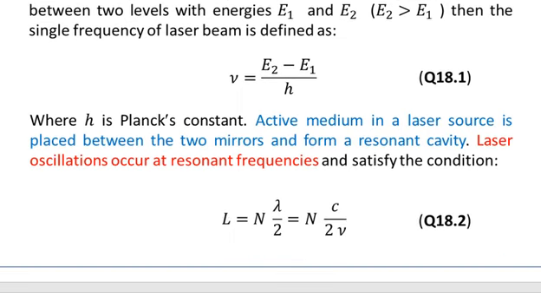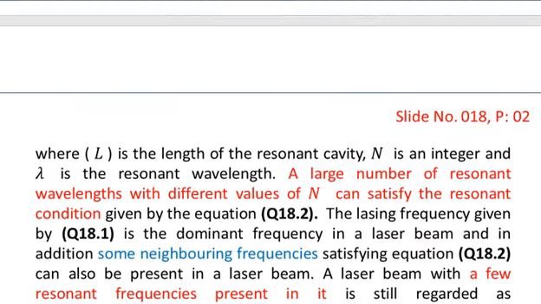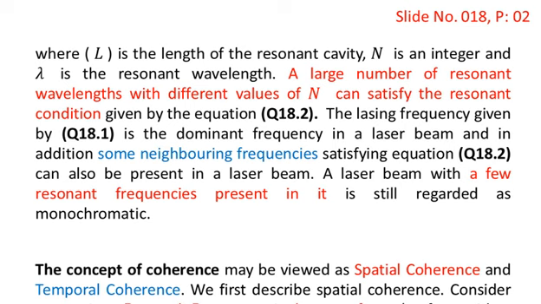The active medium in a laser source is placed between two mirrors and forms a resonant cavity. Laser oscillations occur at the resonant frequencies and satisfy the condition capital L is equal to capital N times lambda by 2, which is equal to capital N times c over 2 nu, where capital L is the length of the laser resonant cavity, capital N is an integer, and lambda is the resonant wavelength. A large number of resonant wavelengths with different values of N can satisfy the resonant condition given by equation 18.2.